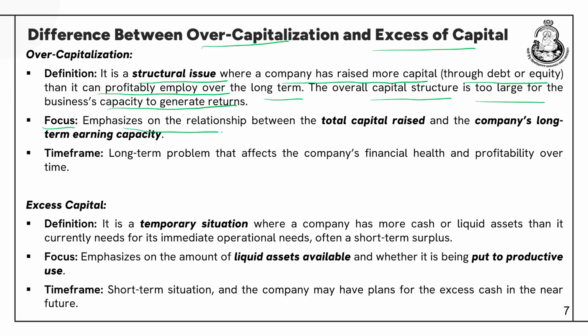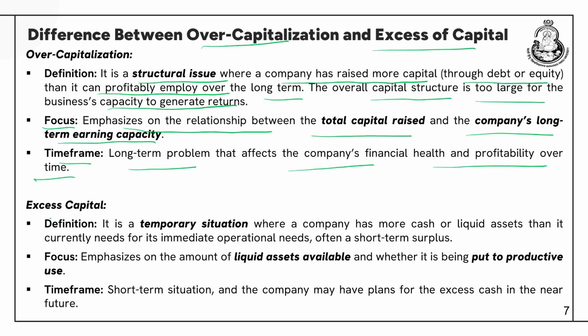It emphasizes the relationship between total capital raised and the company's long term earning capacity. The two variables taken into consideration are the total capital raised and the long term earning capacity of a business. What is the time frame here? It is a long term problem that affects the company's financial health and profitability over time. So, it needs to take certain steps if you want to correct that problem.